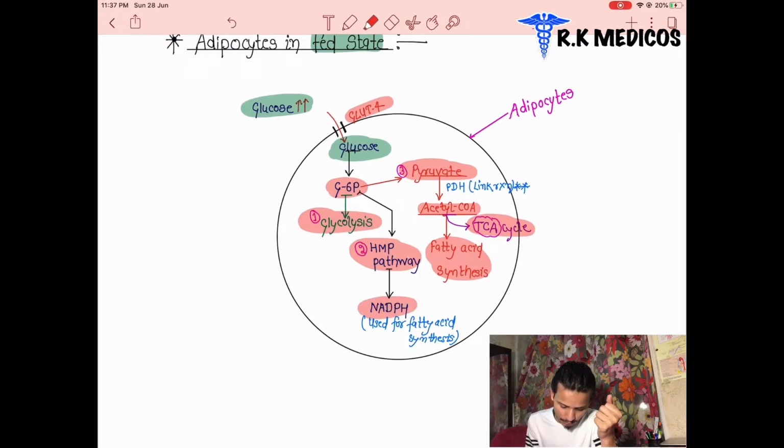Once again, the HMP pathway is producing what? NADPH. They are required for what? Fatty acid synthesis. As we discussed previously, they are used for fatty acid synthesis.